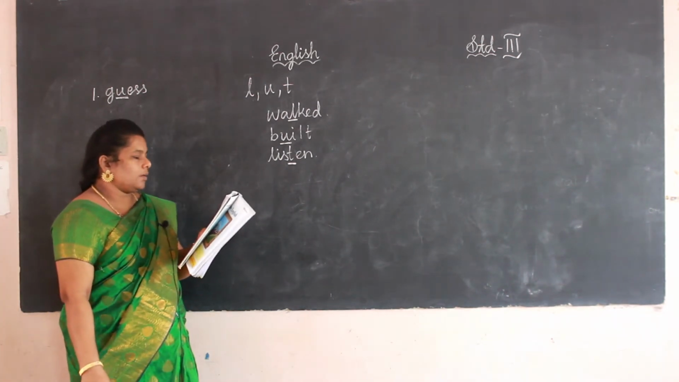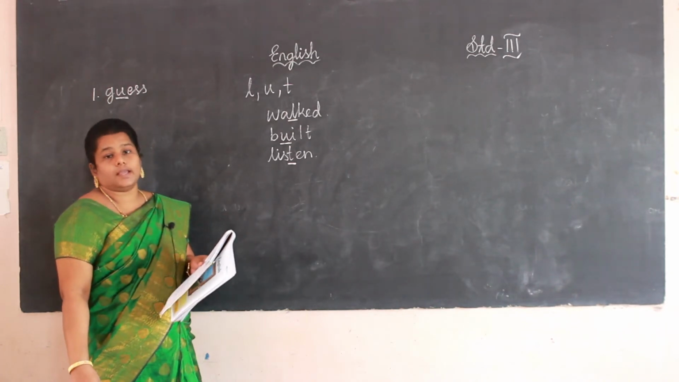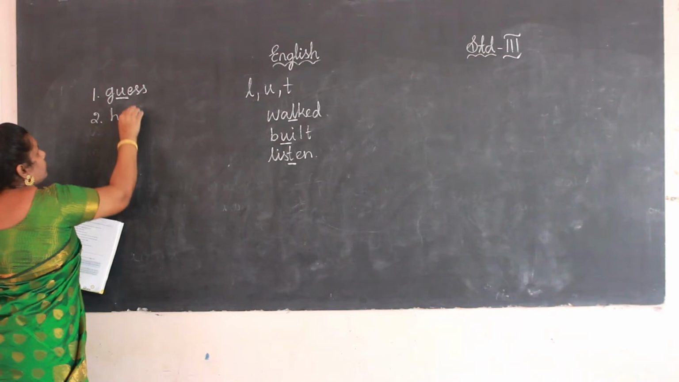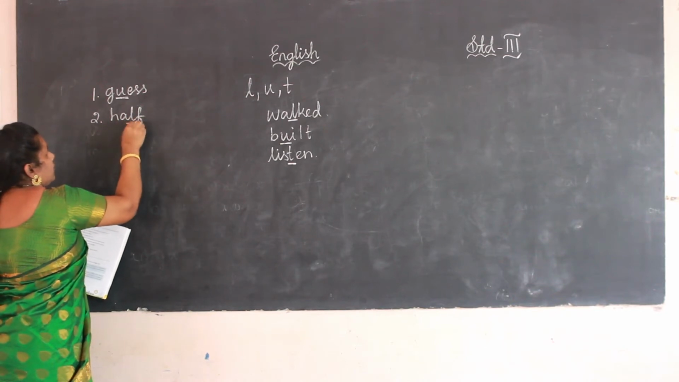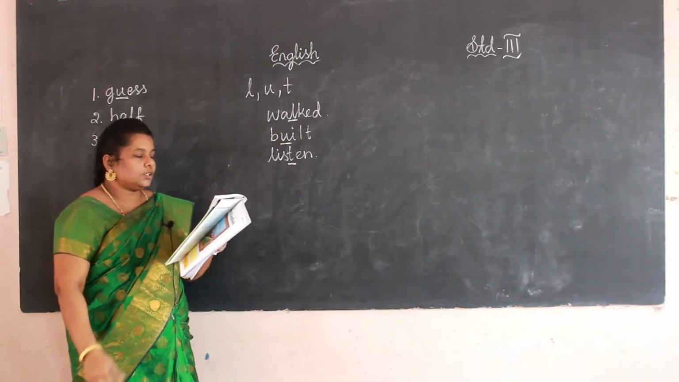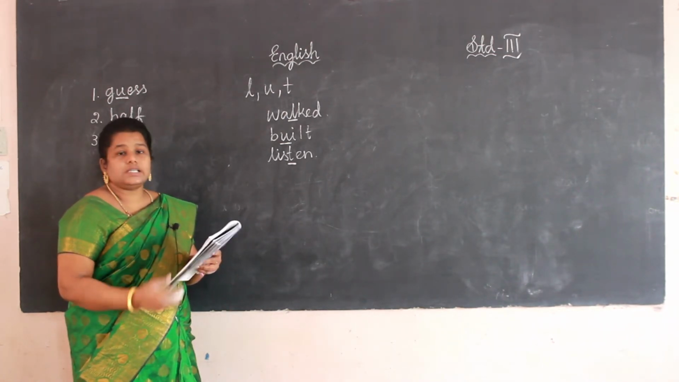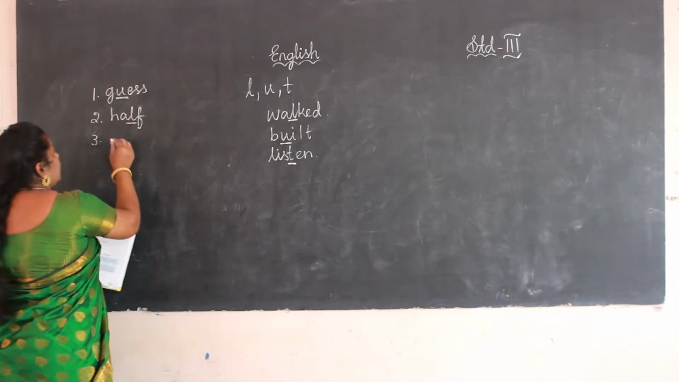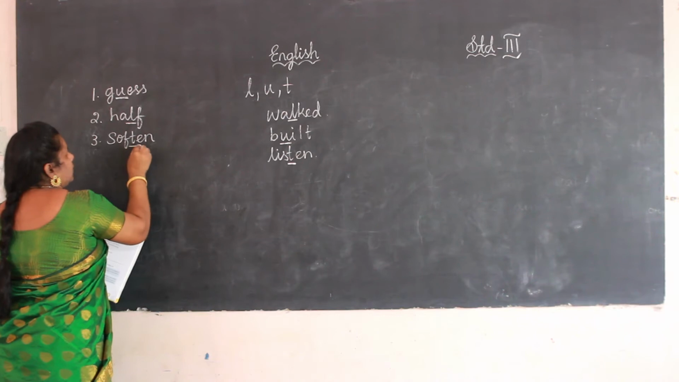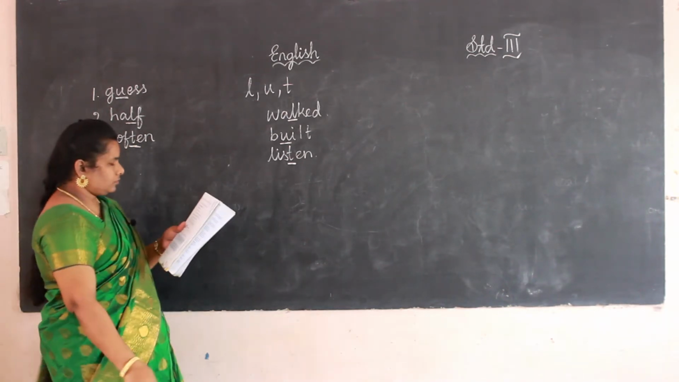Next, second one. We ate half of the cake. What letter is silent here in half? Yes, L. L is silent. In the third one, add water to soften the mud. Which letter is silent? Soften. See, T.